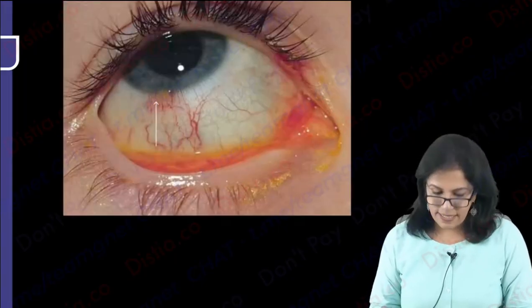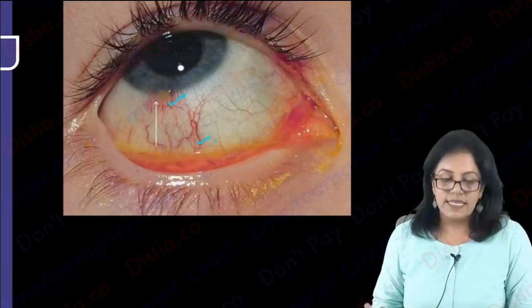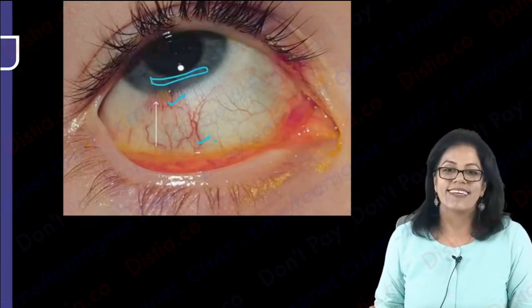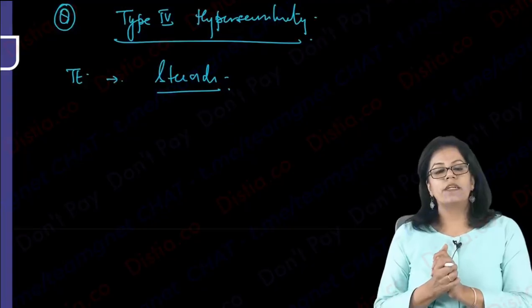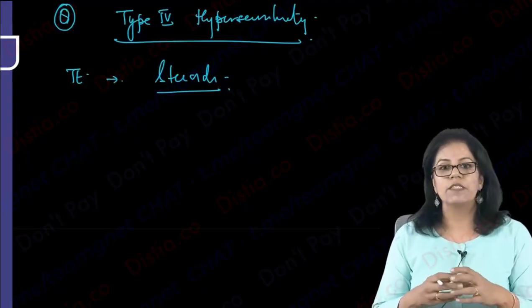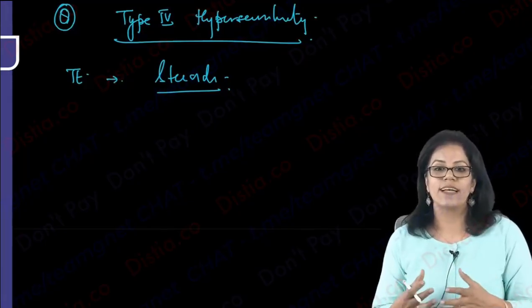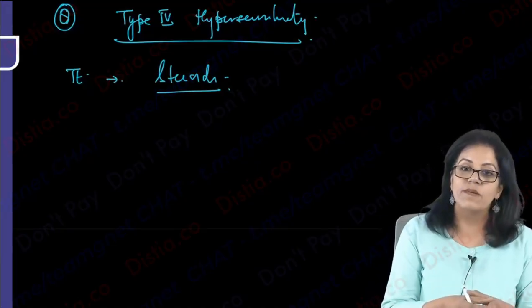Yeah, so if you see here, this is the phlycten and this is the conjunctival congestion. Later it can involve this cornea, leading to what you learned as fascicular ulcer. Okay, so keep in mind what are the questions they have asked you. In the treatment part, you also keep this in mind. Sometimes in patients, there can be recurrent phlyctenulosis, or what you call phlyctenular keratoconjunctivitis. This can happen due to some associated staphylococcal blepharitis.